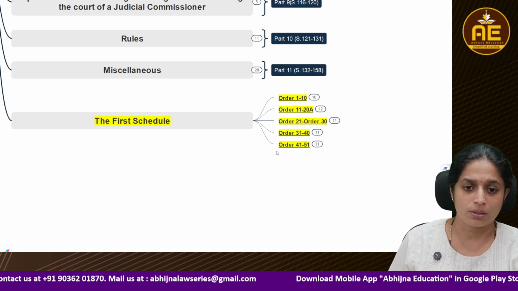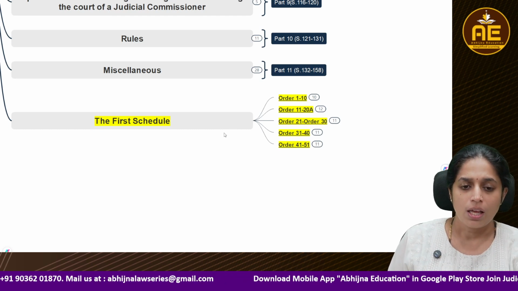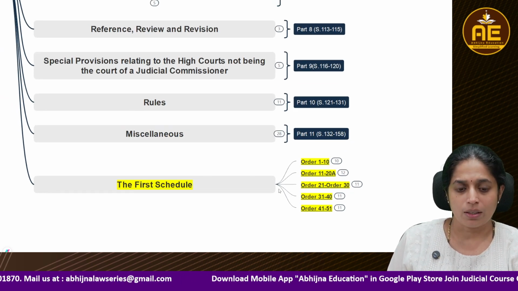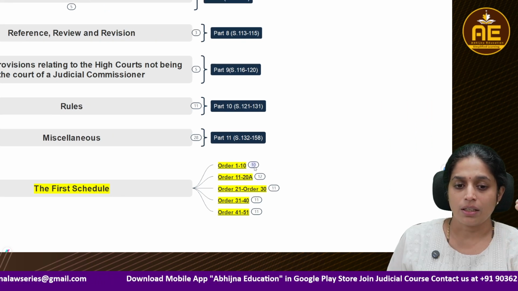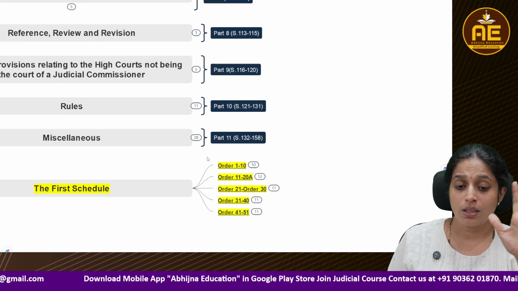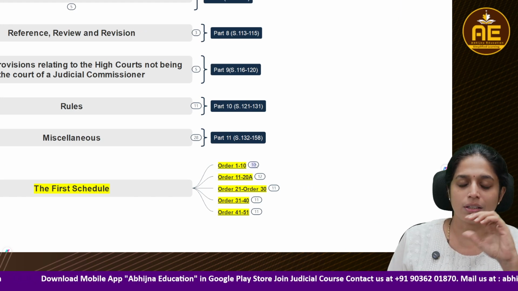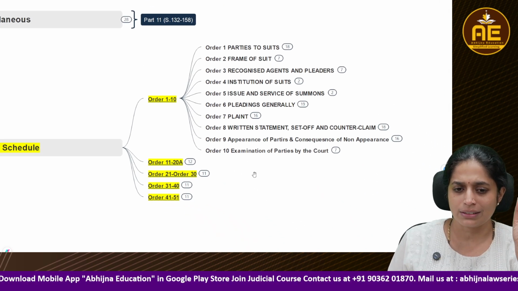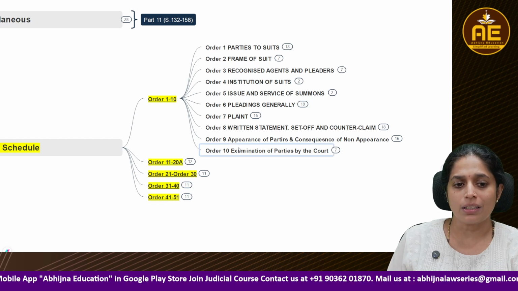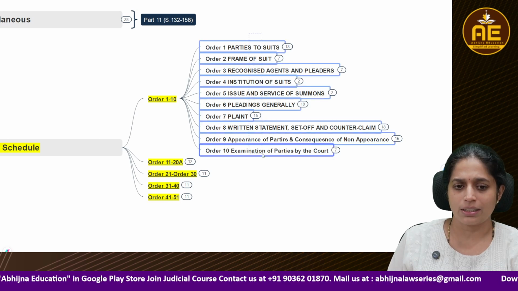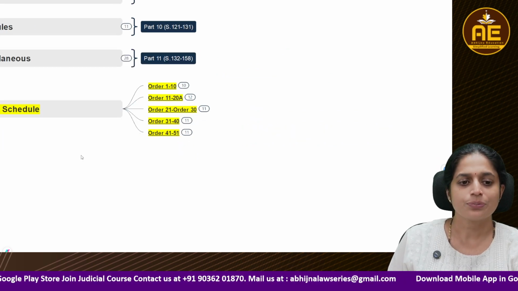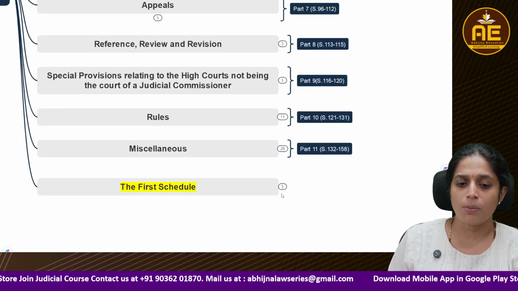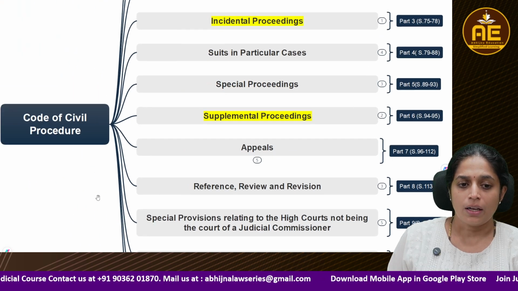That's why I'm showing these things. Tomorrow we are going to learn about the first schedule, in which we are going to learn 51 orders. Not each and every order is very important, but some, like the initial orders, are important. So we are going to learn that. So this was all about today's class.